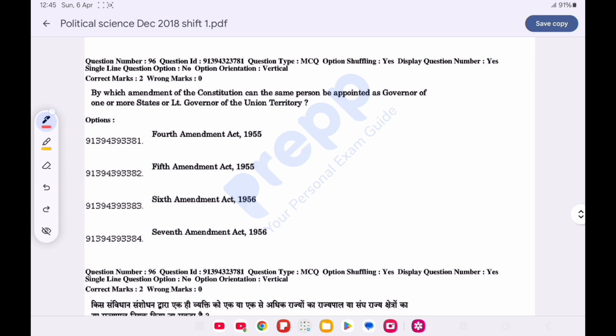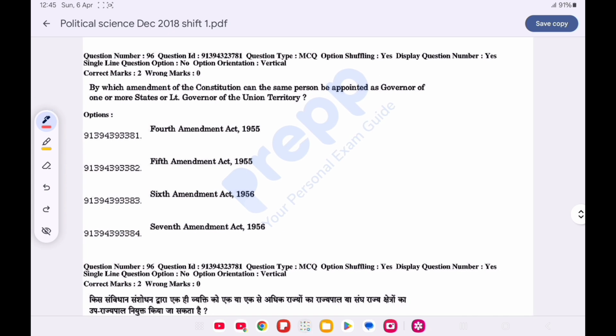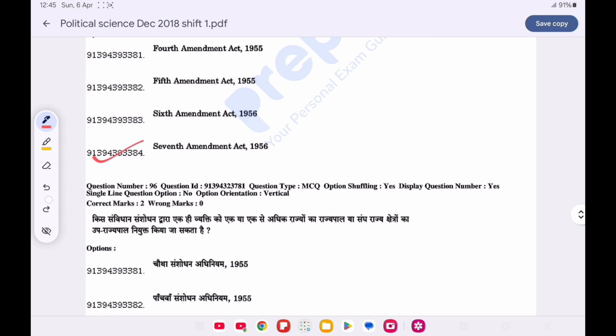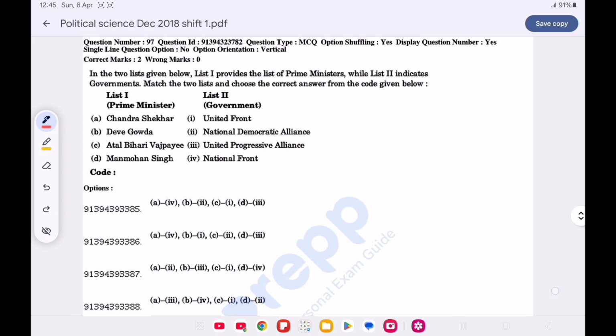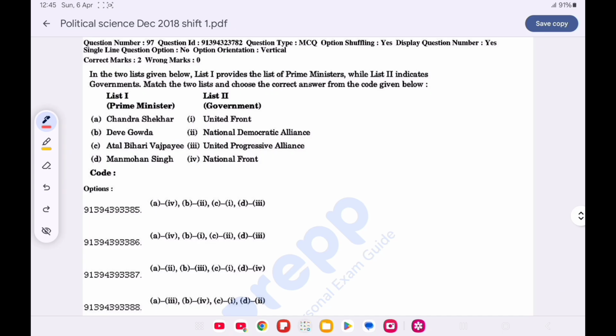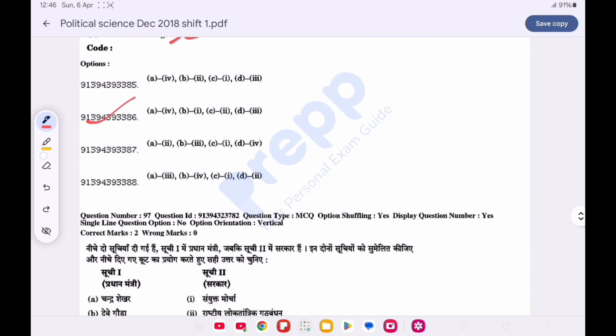Question number 96. By which amendment of the Constitution can the same person be appointed as the governor of one or more state or the lieutenant governor of the union territory? Option D is correct, 7th Amendment Act of 1956. Question number 97. In which one of the following given list 1 and 2, choose the correct option from the code given below. Option B is correct, that is Chandrasekhar is from National Front, Dev Gowda is from United Front, Atal Bihari Vajpayee is from the National Democratic Alliance, and Manmohan Singh is from United Progressive Alliance.